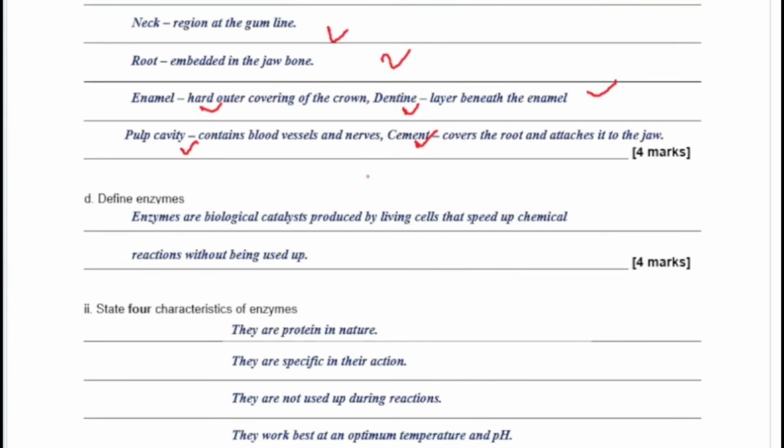How do you define an enzyme? They are biological catalysts that are produced by living cells, and they speed up the rate of chemical reactions without being used up in the reaction. So take note of that. The enzymes are not used up.